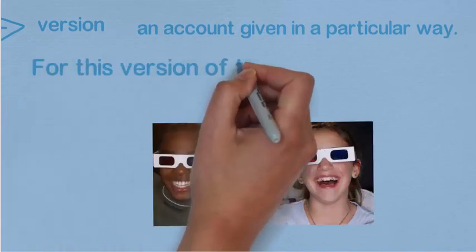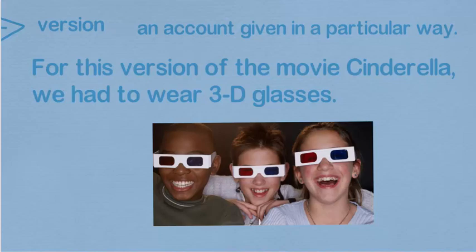Our final word is version, an account given in a particular way. So the way you tell a story is the version. For this version of the movie Cinderella, we had to wear 3D glasses. Right? So you have the regular version and a 3D version.